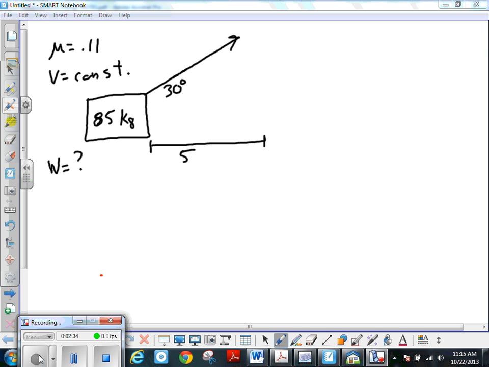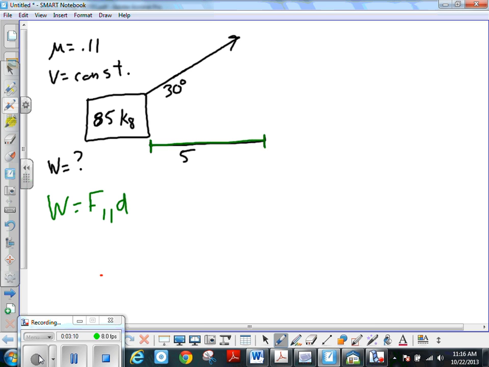So if I'm asking you how much mechanical work is done on this system, it would be 0 because the velocity is constant. But if I'm asking how much work you're doing, that would be equal to the amount of work that is being done on the surfaces, increasing the heat. Okay, so what we want to figure out here is, well, we know that work here is defined as a force parallel to a displacement.